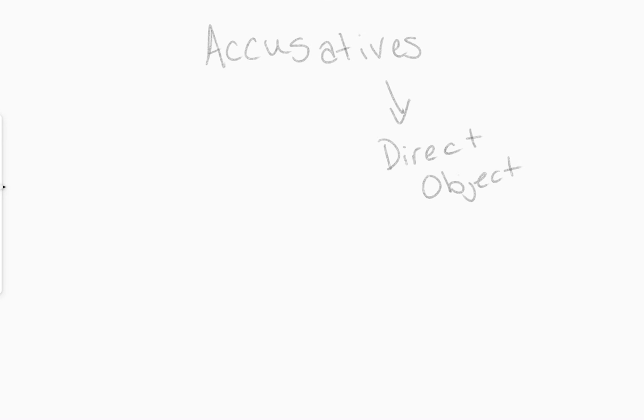So let's look at a basic sentence in English. I saw the cat. My verb is the action, saw. My subject is the one doing the action. So who's doing the action of seeing? Well, that would be I. And so that's the subject, which we just refer to as the nominative in Latin.